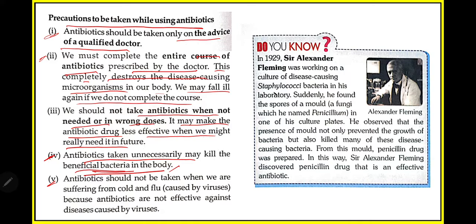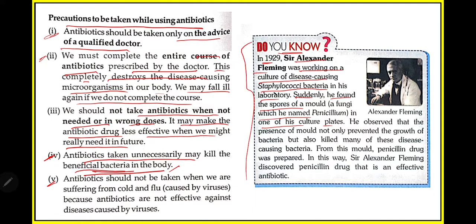Okay, so now before ending this class, let us know this interesting fact. In 1929, Sir Alexander Fleming was working on a culture of disease causing staphylococci bacteria in his laboratory. Suddenly he found the spores of penicillium in one of the culture plates. Okay, what does the story say?